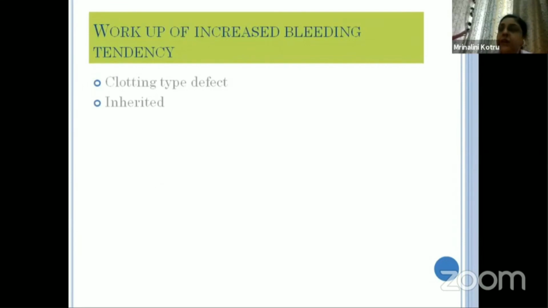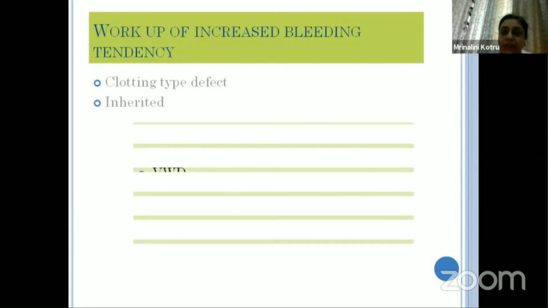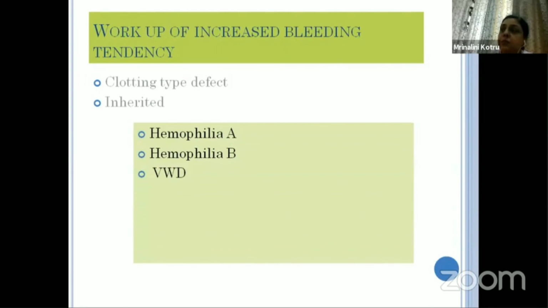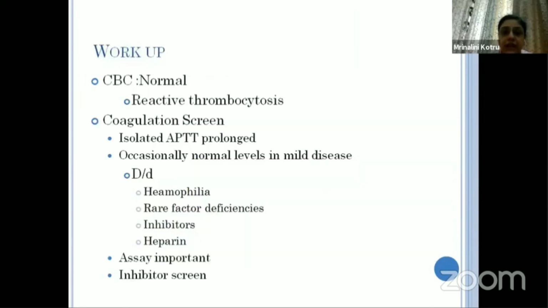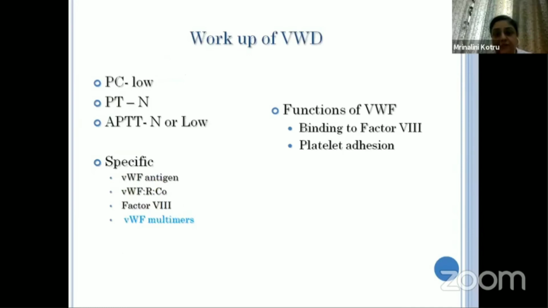Similarly, if we have figured out it's a clotting type of defect and inherited, then these are the common ones which are present. And then the workup will include the same thing, a CBC, a coagulation screen, an assay, and also an inhibitor screen if we are doing follow-up of hemophilia patients.